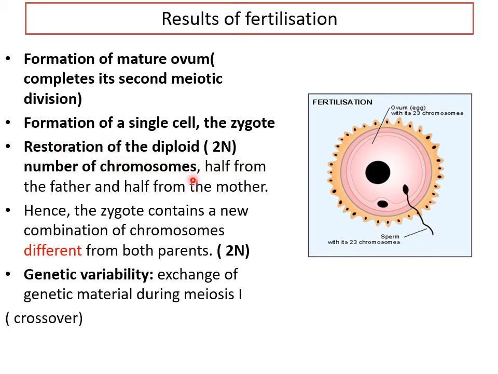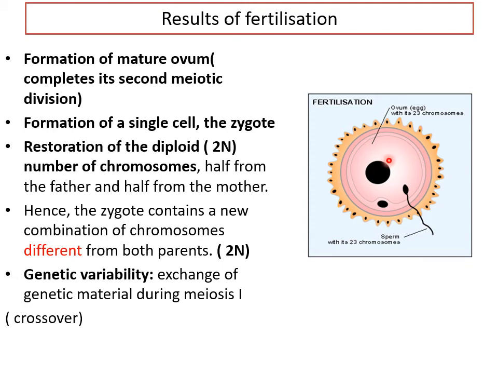Restoration of the diploid number of chromosomes, half coming from the mother, half from the father, and hence the zygote contains a new combination of chromosomes which are actually slightly different from the parents because of genetic recombination. You know that during meiosis, in all the phases, prophase, metaphase, there is crossover or genetic exchange.